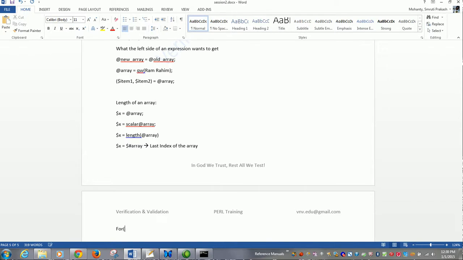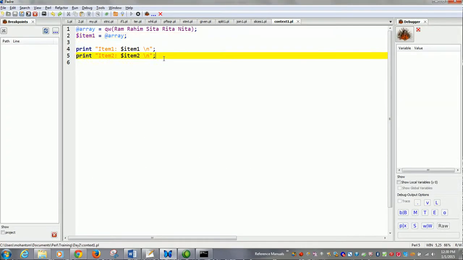For $i is equal to 0; $i is less than or equal to $#array; $i++, and write the code here. So $#array gives the last index of the array. Let's look at an example.